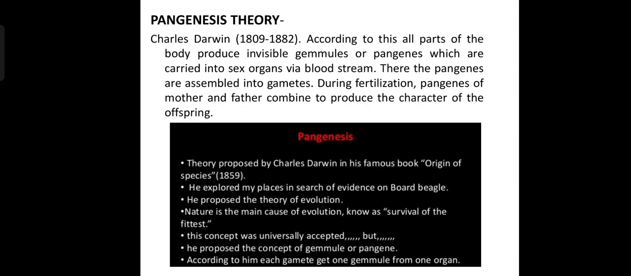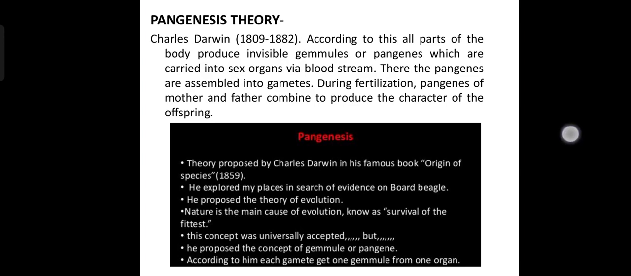The pangenesis theory was proposed by Charles Darwin, in which he said that all parts of the body produce invisible gemmules or pangenes, and these pangenes are assembled into gametes. During fertilization, the pangenes of mother and father combine to produce the characters of the offspring. Darwin also gave the theory of evolution, in which he said that survival of the fittest is the reason, and that was also universally accepted.